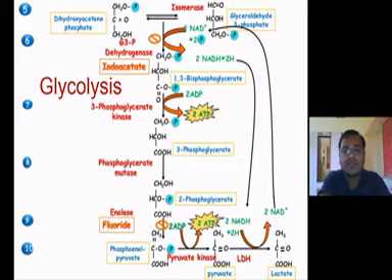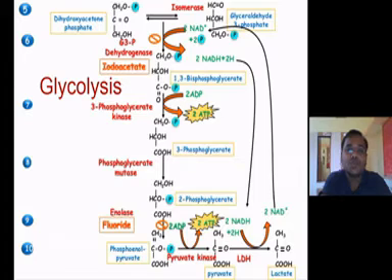And the next stage is 1,3-bisphosphoglycerate, which is then converted into 3-phosphoglycerate in the presence of the enzyme phosphoglycerate kinase, and this is the first stage of ATP generation.